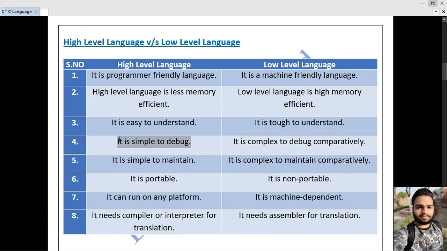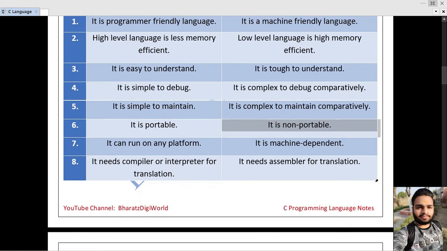High-level languages are simple to debug, and low-level languages are comparatively complex to debug. High-level languages are very simple to maintain also, and low-level languages are complex to maintain. High-level language is portable and low-level language is not portable. Portable means we can transfer it from one place to another, or that a language written by someone is understood by someone else.